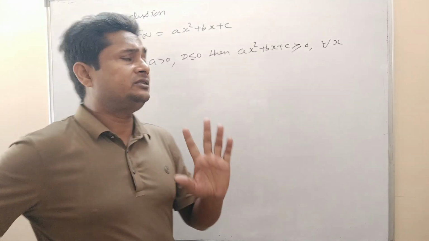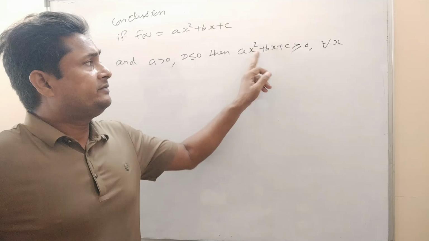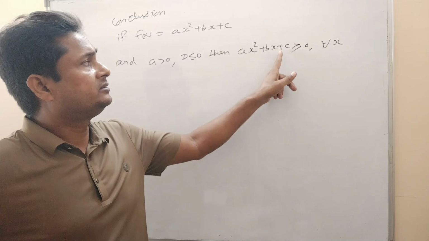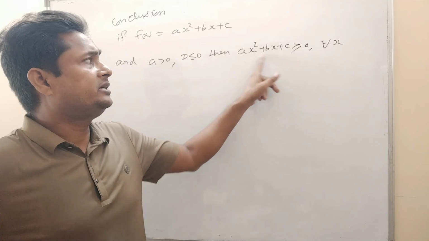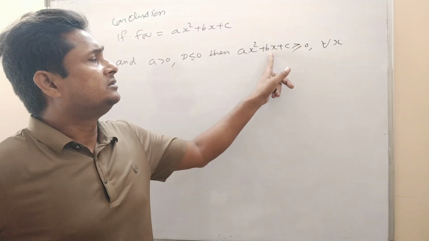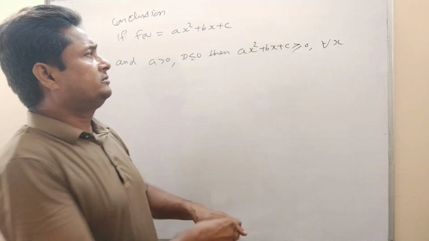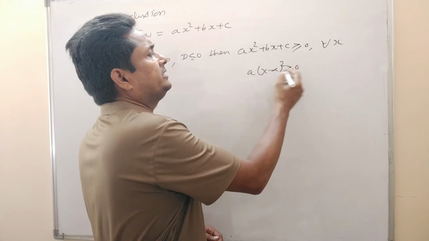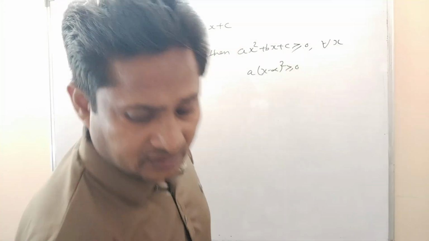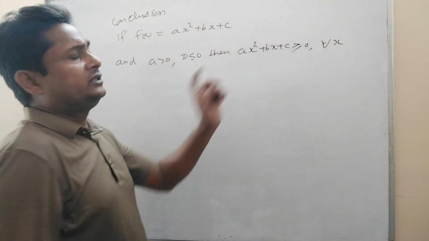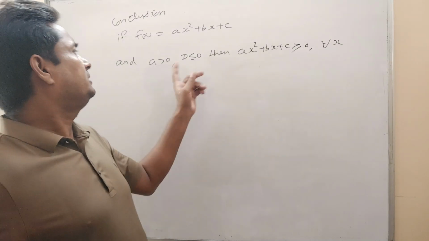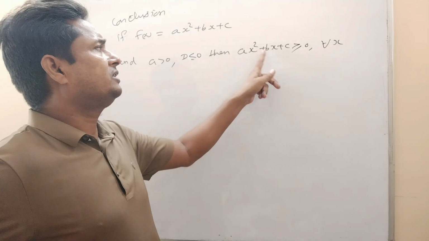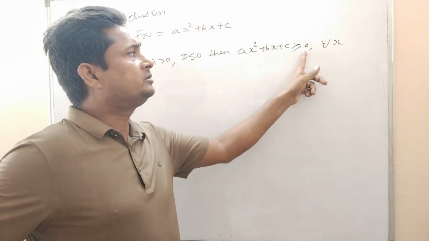So the main thing we have discussed is this one. If the expression is positive, then D will be less than 0, already discussed. If the discriminant of this one is 0, then the expression is of the type (x minus alpha) whole square, which will be greater than or equal to 0. So in summary, this inequality will always be valid: if a is positive and discriminant is less than or equal to 0, then ax square plus bx plus c will be always greater than or equal to 0 for all x.